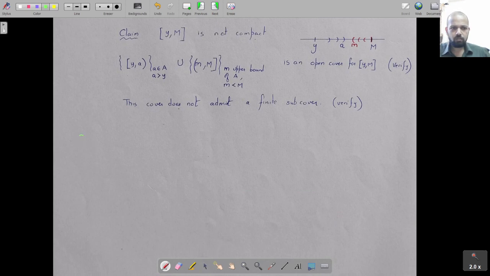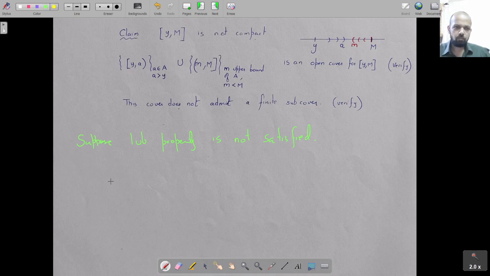So suppose the least upper bound property is not satisfied. Then what do we have?